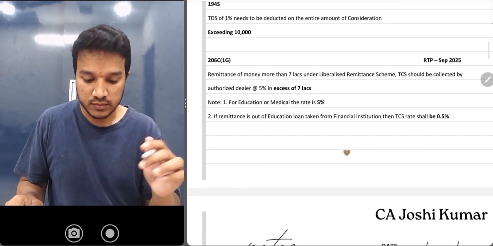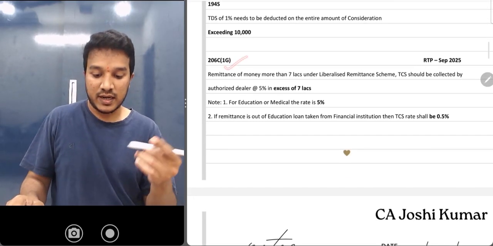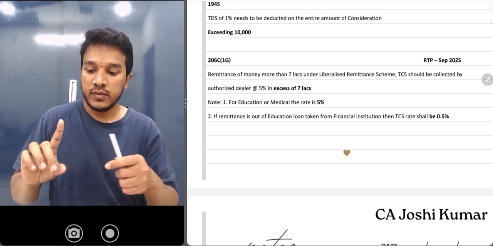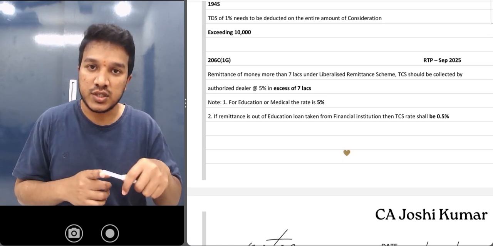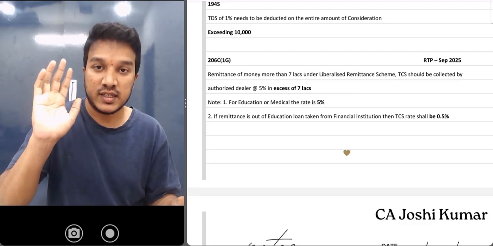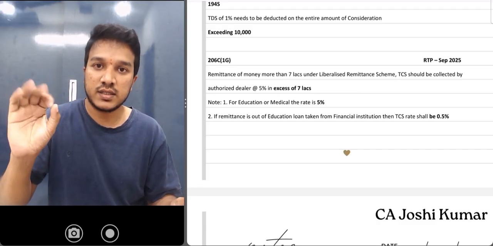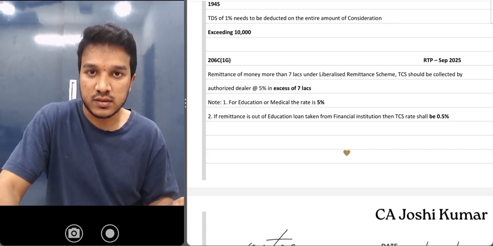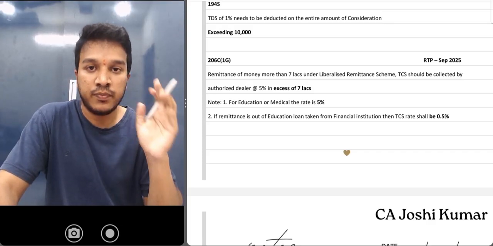RTP Jan 26. This is an important section, remittance. 206C1G. See, if you're remitting any amount, and you're remitting for education purpose, and the amount is more than 7 lakhs, in that case, the TCS rate is 5%. Who will collect TCS? Authorized dealer, that is your bank. Bank will collect 5% as TCS, correct? If the amount is more than 7 lakhs.